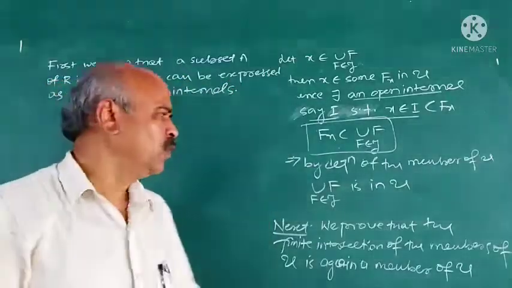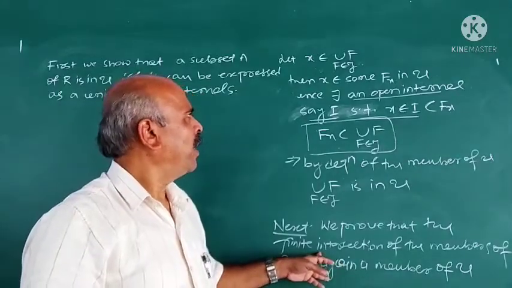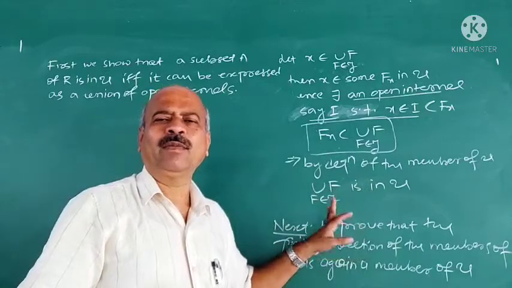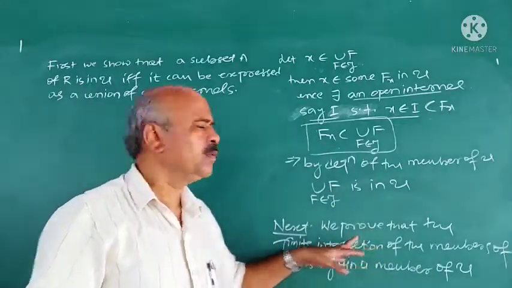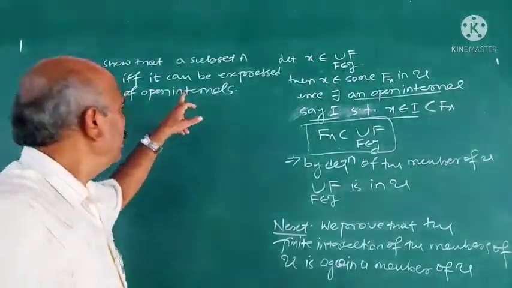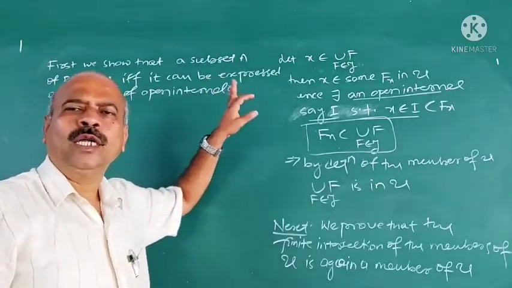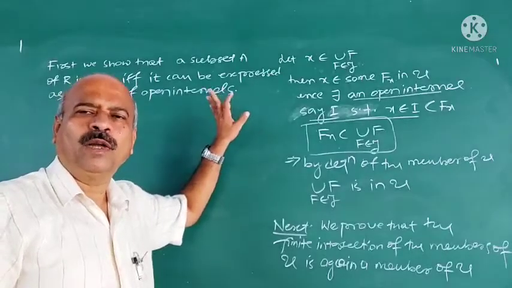For the fourth axiom, what is that? The fourth axiom is that the finite intersection of members of U is again a member of U. For that, first we prove that a subset A of R belongs to U if and only if it can be expressed as the union of open intervals.